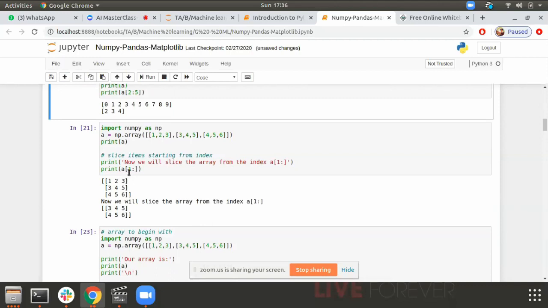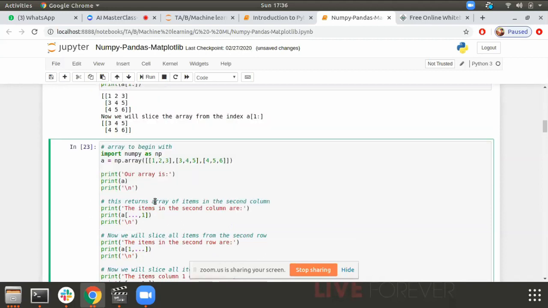Print a[1:]. So what is 1 colon doing here? It is giving me all the rows from 1. I have 1 2 3, 3 4 5, 4 5 6. So it is doing a slicing from 1. It is giving me 3 4 5 and 4 5 6; 1 2 3 is skipped. Got it? Great.